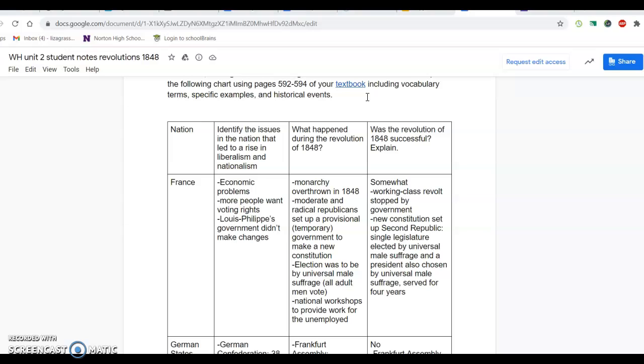So what happens is Louis Philippe's government is overthrown, and a group of moderate radical Republicans set up a temporary government that instituted universal male suffrage. They also provided these national workshops, or public works jobs for the unemployed, who were paid by the government. So was this revolution a success?